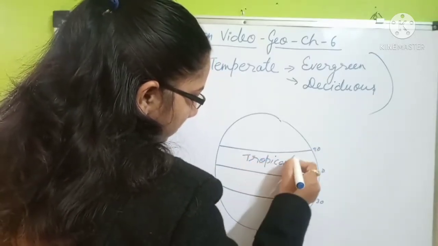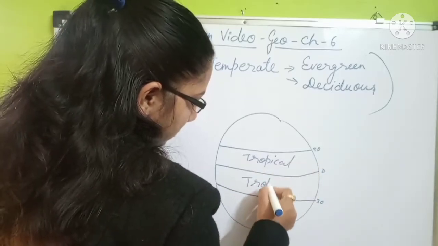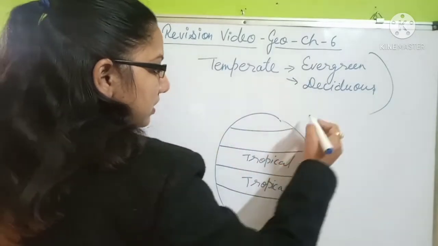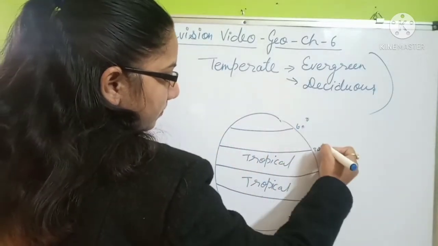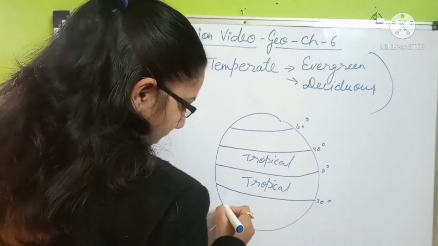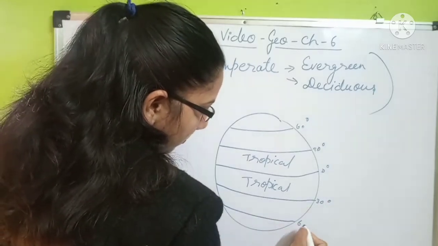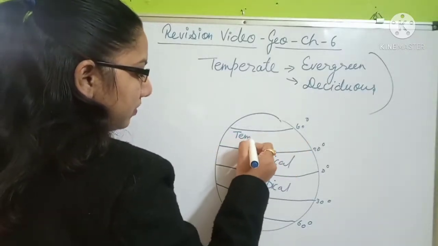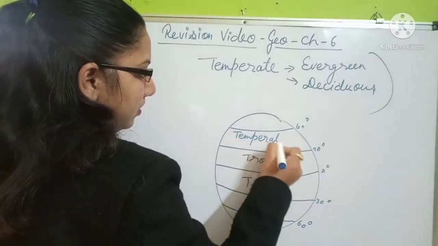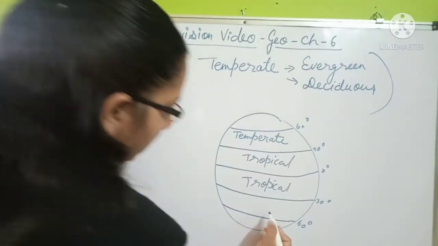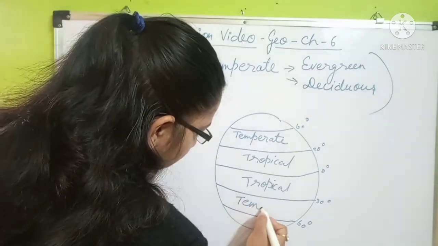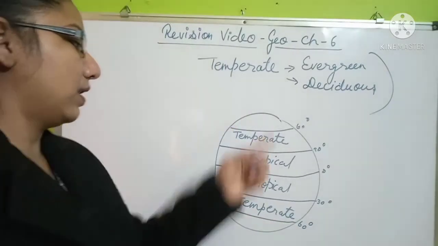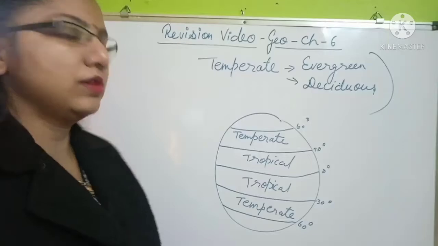Tropical, here also tropical, and after 30 to 60 degree in both the hemispheres, that area is known as the temperate zone. Both the hemispheres, temperate zone, and other areas are known as the polar zone.